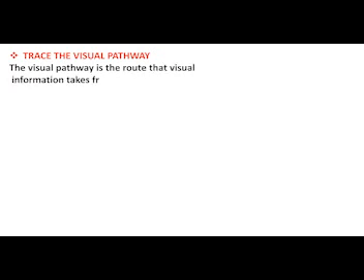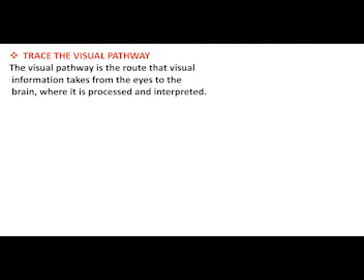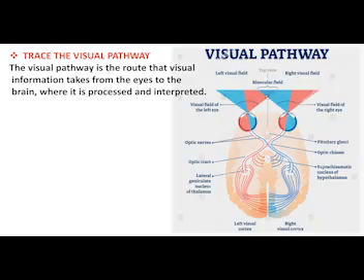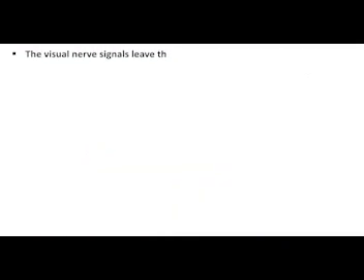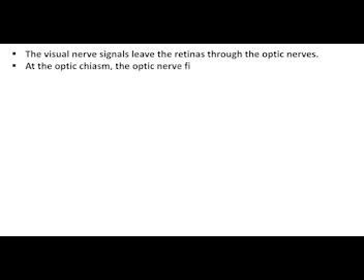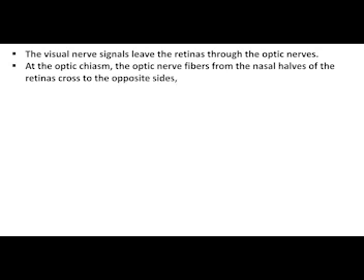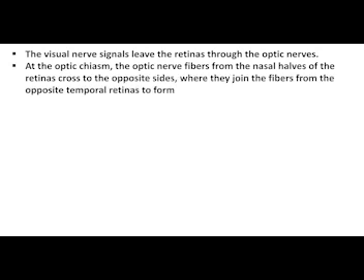Trace the visual pathway. The visual pathway is the route that visual information takes from the eyes to the brain, where it is processed and interpreted. The visual nerve signals leave the retinas through the optic nerves at the optic chiasm. The optic nerve fibers from the nasal halves of the retinas cross to the opposite sides, where they join the fibers from the opposite temporal retinas to form the optic tracts.